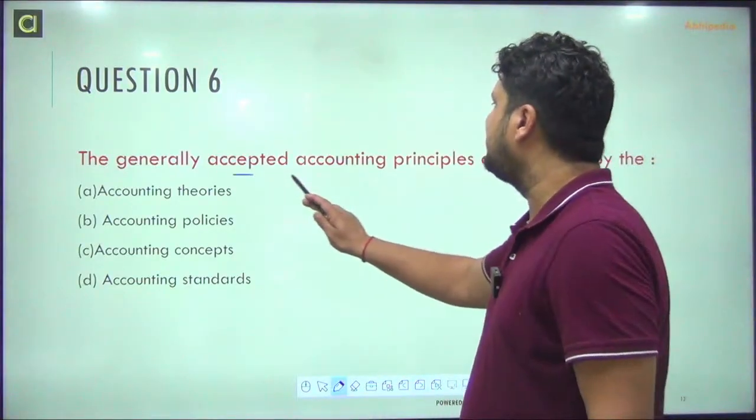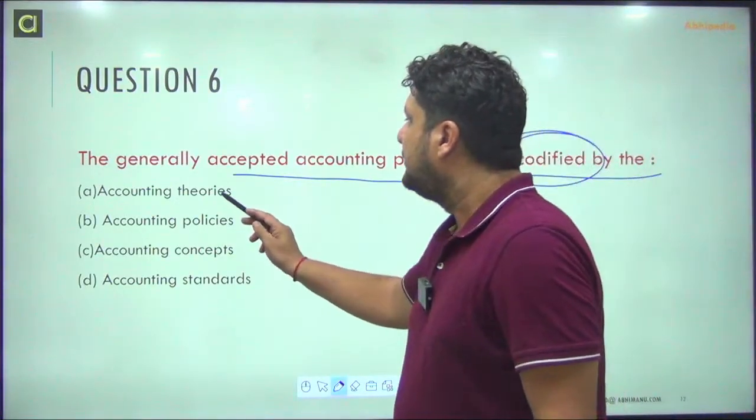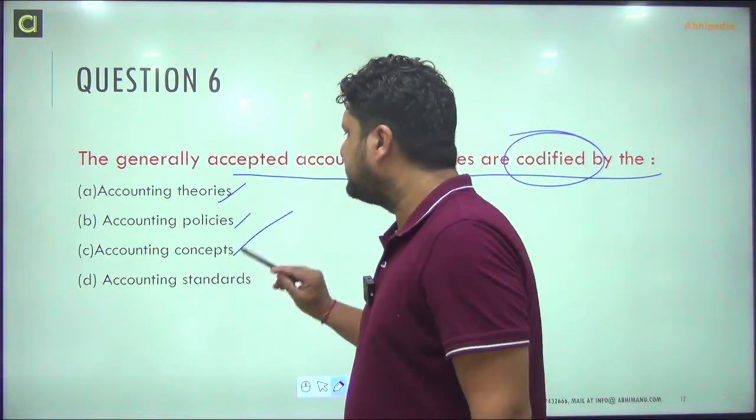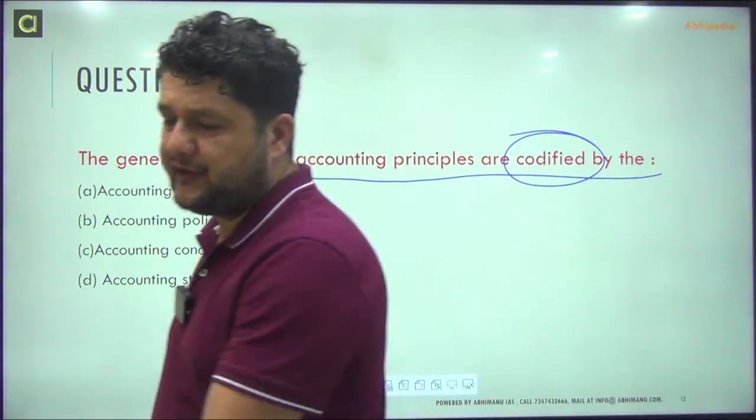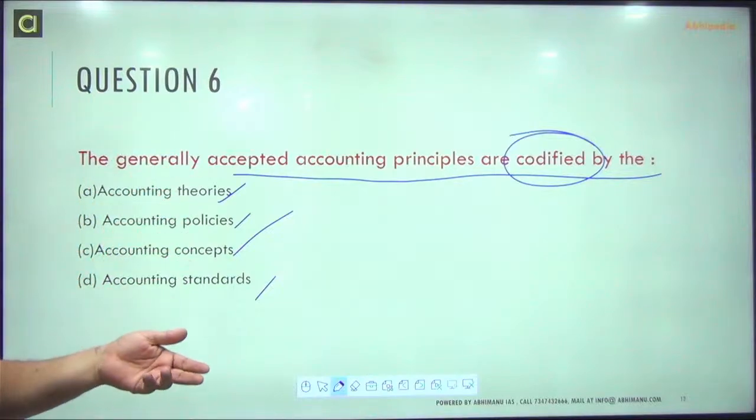The generally accepted accounting principles are codified by accounting theories, accounting policies, accounting concepts, accounting standards. Very easy. Let's see. And you should also check whatever topic we are covering. I am going sequence wise. First we will cover basic accounting, then we will go on to the higher level accounting.